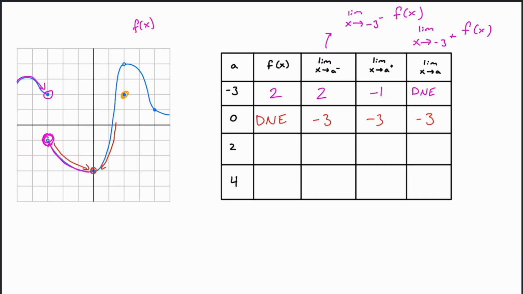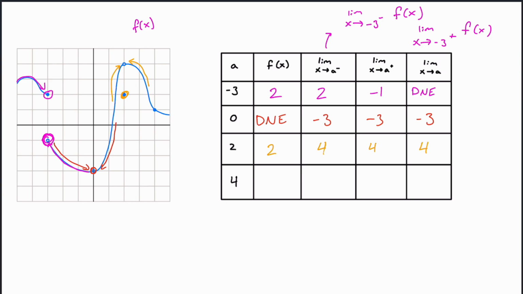Okay. For number 2 here, f of x, if we look at 2, then we've got this point right here, which is at 2. That's what our point is, but we do have this discontinuity here. So f of x is 2 at that point, but if we look from the left-hand side, let's go ahead and trace. We get 1, 2, 3, 4. We get the limit from the left is going to equal 4. And from the right-hand side, again, we trace along our graph, and we get 4 again. Since these two are the same, our limit is 4.